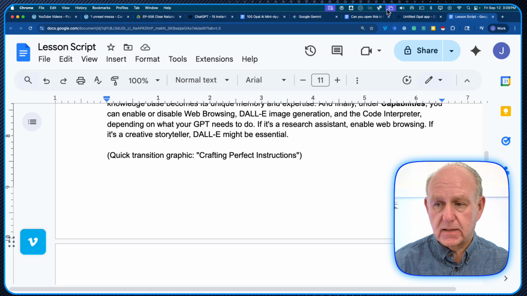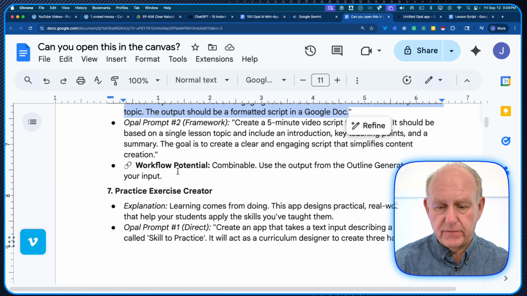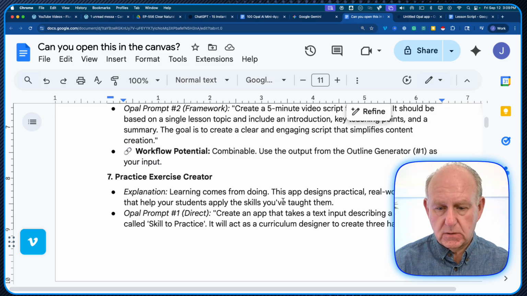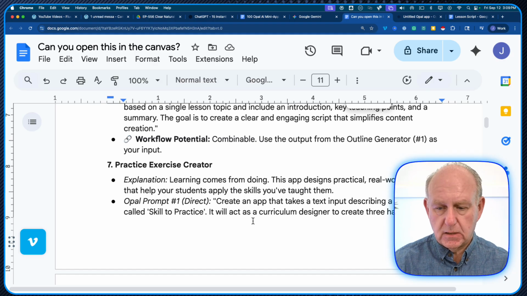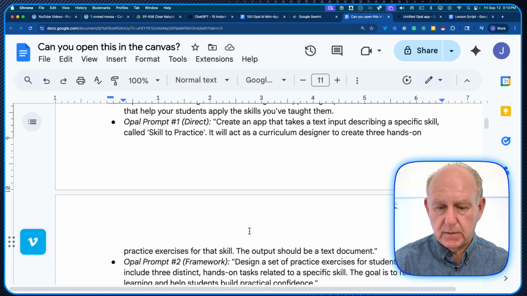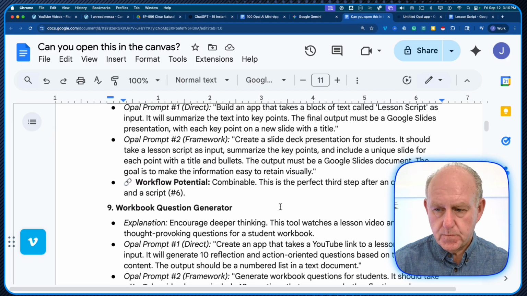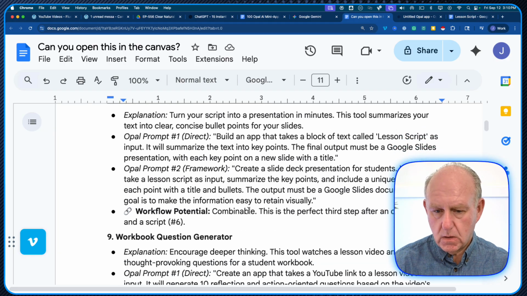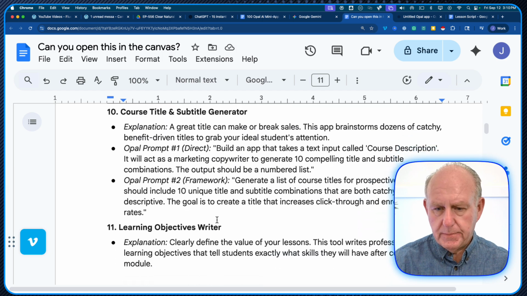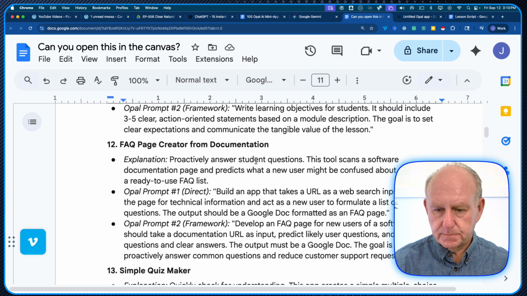And when I looked at this, you have to remember I said, hey, I've got 100 of them here. So for example, this is one about a practice exercise creator. Create an app called skill practice, actor curriculum designer. So we can go through. Let me just see if we've got another one here. Let me just get one that's a little more instructive and see if we can put some more together.